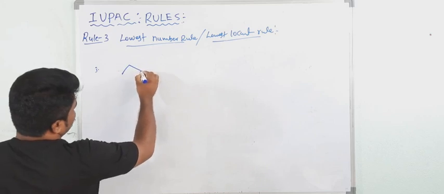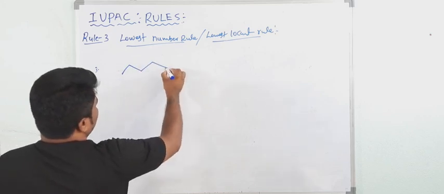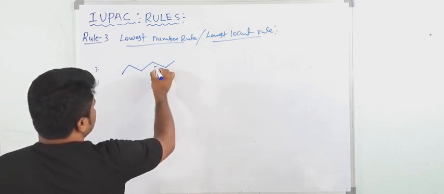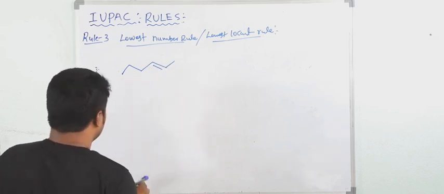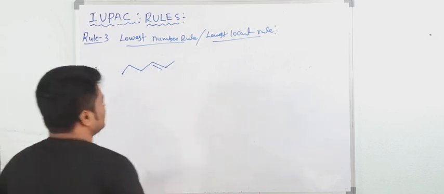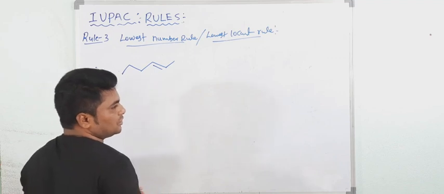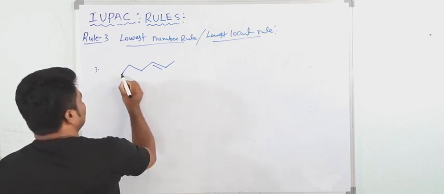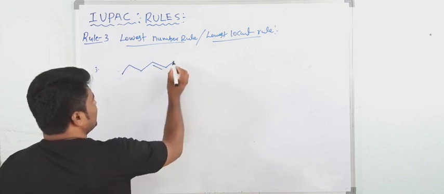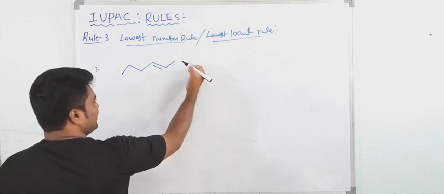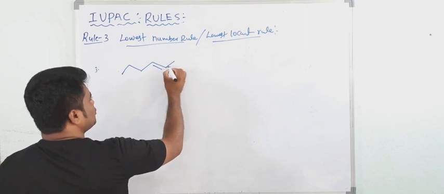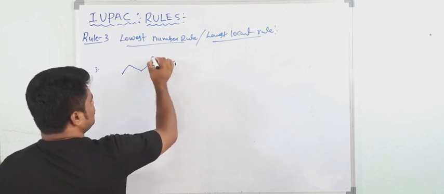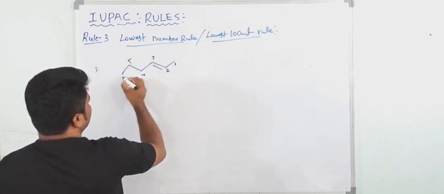This is one compound here. See here, you have to give the priority to the pi bond. So the functional group or substituent must be at the lowest possible number. If we start from this end, we get 1, 2, 3, 4. But if you start from right to left, then you are getting 1, 2. So this is the right method. 1, 2, 3, 4, 5, 6.